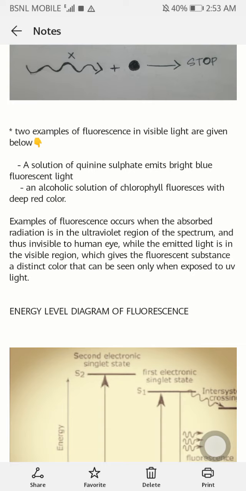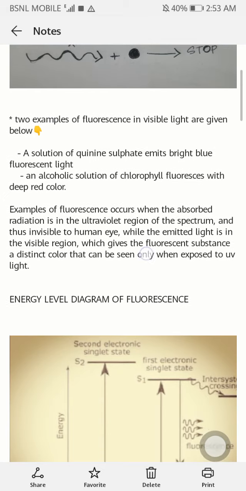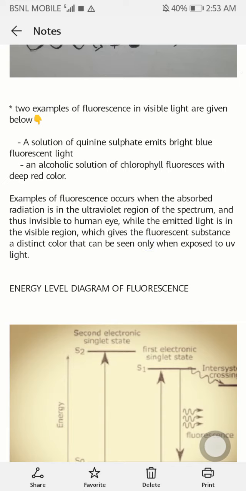That means emitted light should be visible to our eye. Let's have a look. Examples of fluorescence occur when the absorbed radiation is in the UV region of the spectrum and is invisible to the human eye, while emitted light is in the visible region, which gives a fluorescent substance a distinct color that can be seen only when exposed to UV light. The condition for the examples of fluorescence to occur is that there must be a suitable exciting radiation.